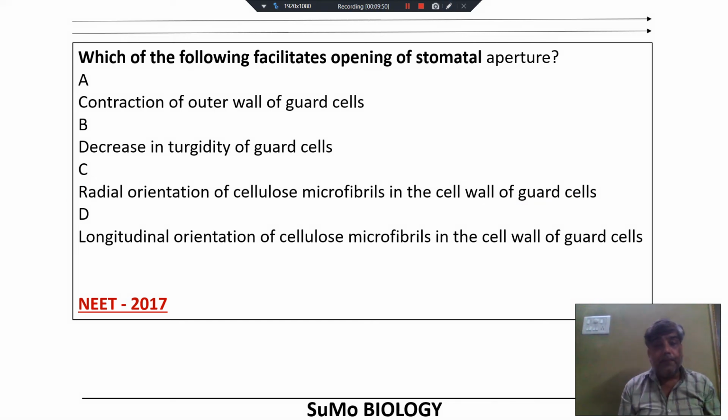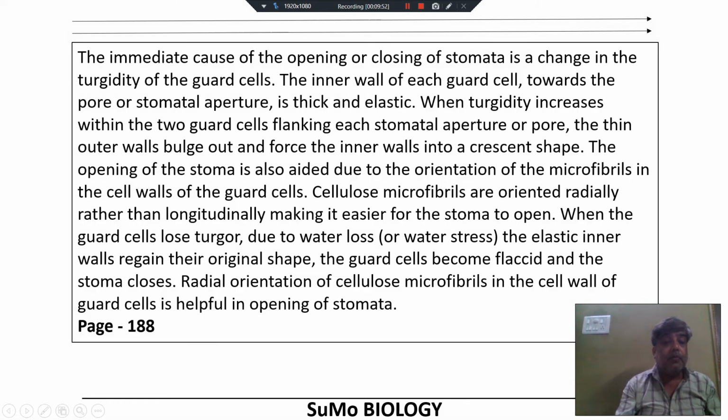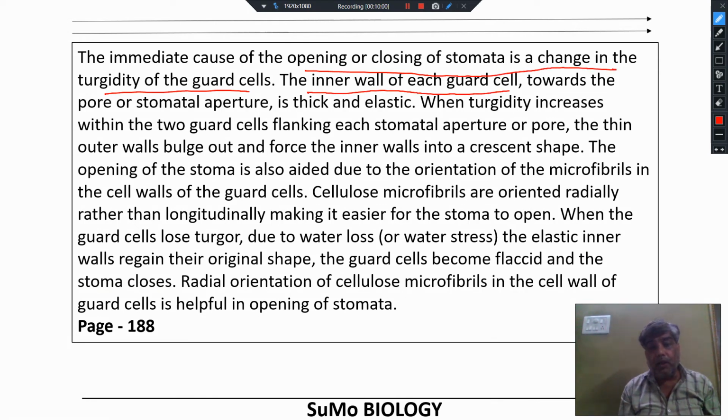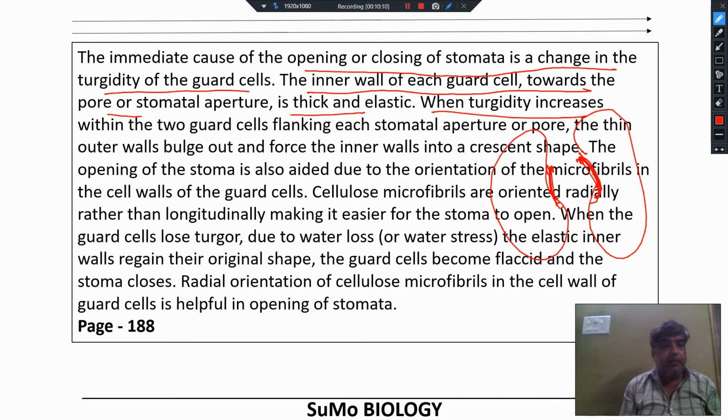So, option number C is the right choice to make. This is the question from your NEET 2017. The immediate cause of opening or closing of stomata is a change in the turgidity of guard cell. The inner wall of each guard cell towards the pore is thick and elastic. When turgidity increases within two guard cells flanking each stomatal apparatus or pore, the thin outer wall bulges out and forces the inner wall to become a crescent shape.